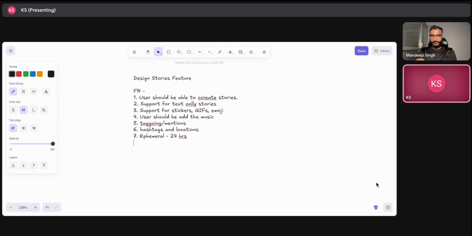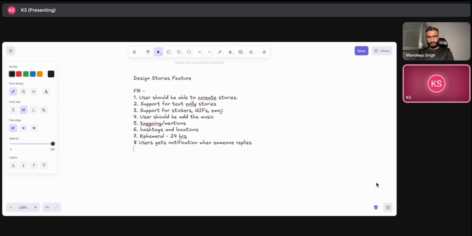And the user also gets notified, gets a notification when someone replies to the story, right? And so as of now, I would like to keep these.